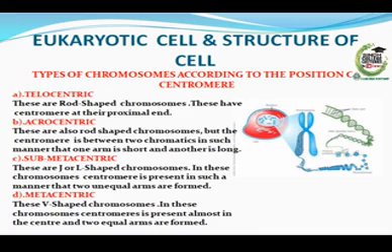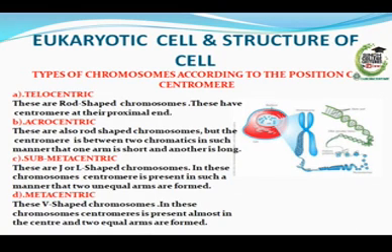Telocentric: these are rod-shaped chromosomes with the centromere at their proximal end. Acrocentric: these are also rod-shaped chromosomes, but the centromere is positioned between the two chromatids in such a manner that one arm is short and the other is long.